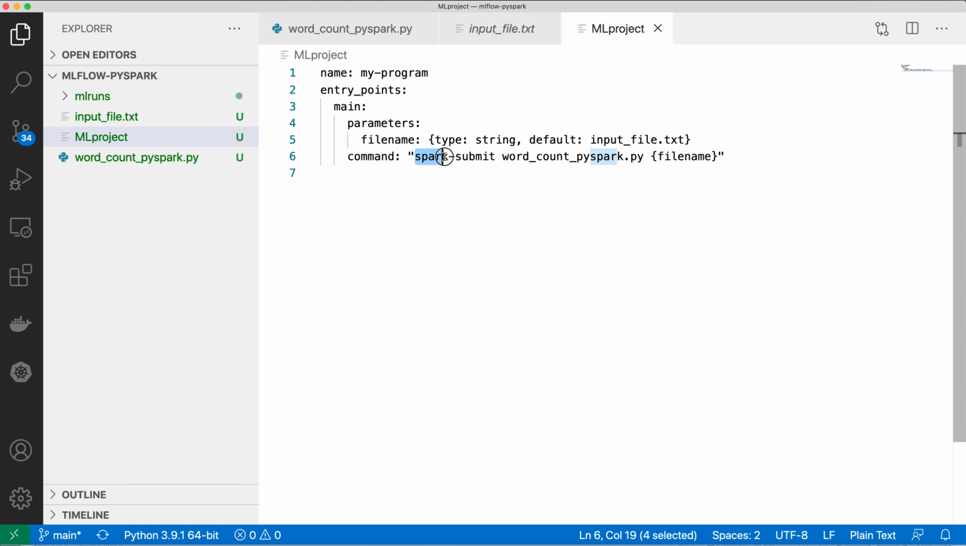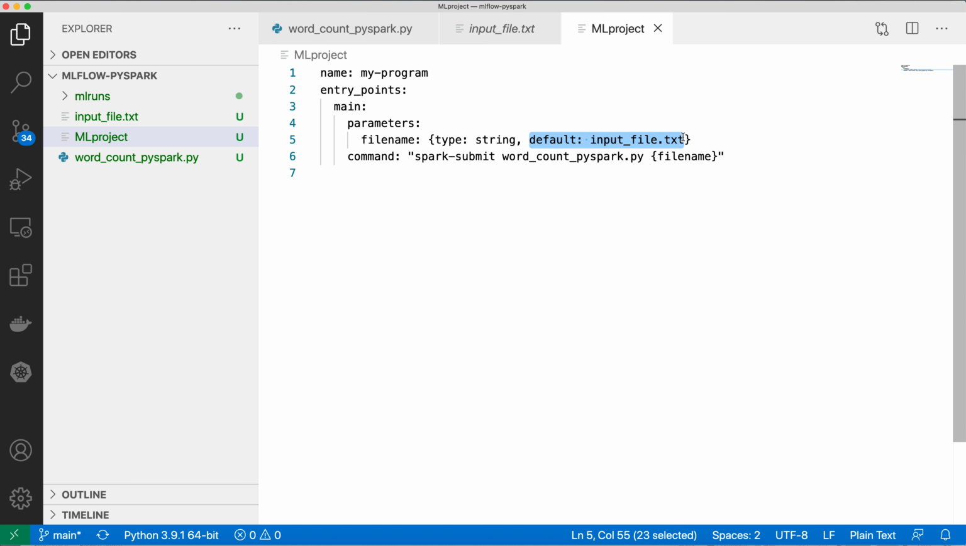In this case, my program will run spark-submit, then my PySpark code, the word count PySpark file, and then I have parameterized one thing, which is my file name. In the MLproject also I have parameterized this. So I'll be passing this file name while running my MLflow project. And if you are parameterizing something, you need to declare that variable inside parameters. So file name has been declared inside parameters. The type is string, and you can provide a default value also if you want.